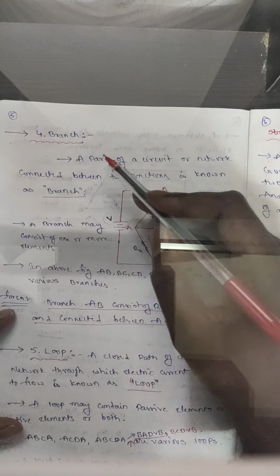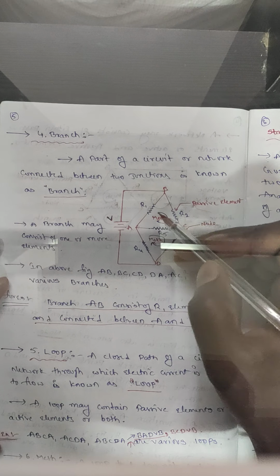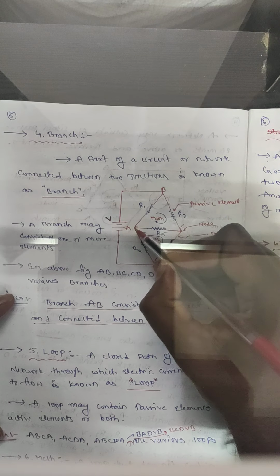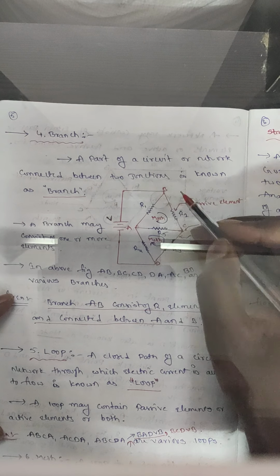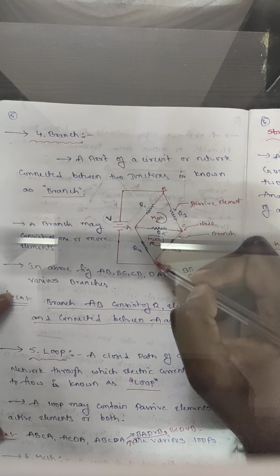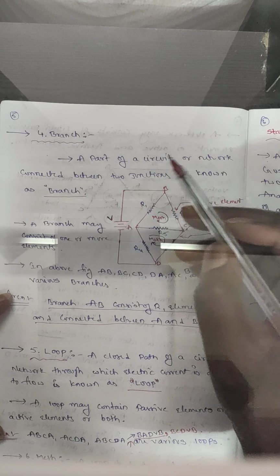So, branch. Here, I will explain simply: A and B is one branch, B and C is one branch, C and D are one branch, and A and D are one more branch here. Okay, so you'll see the definition part.